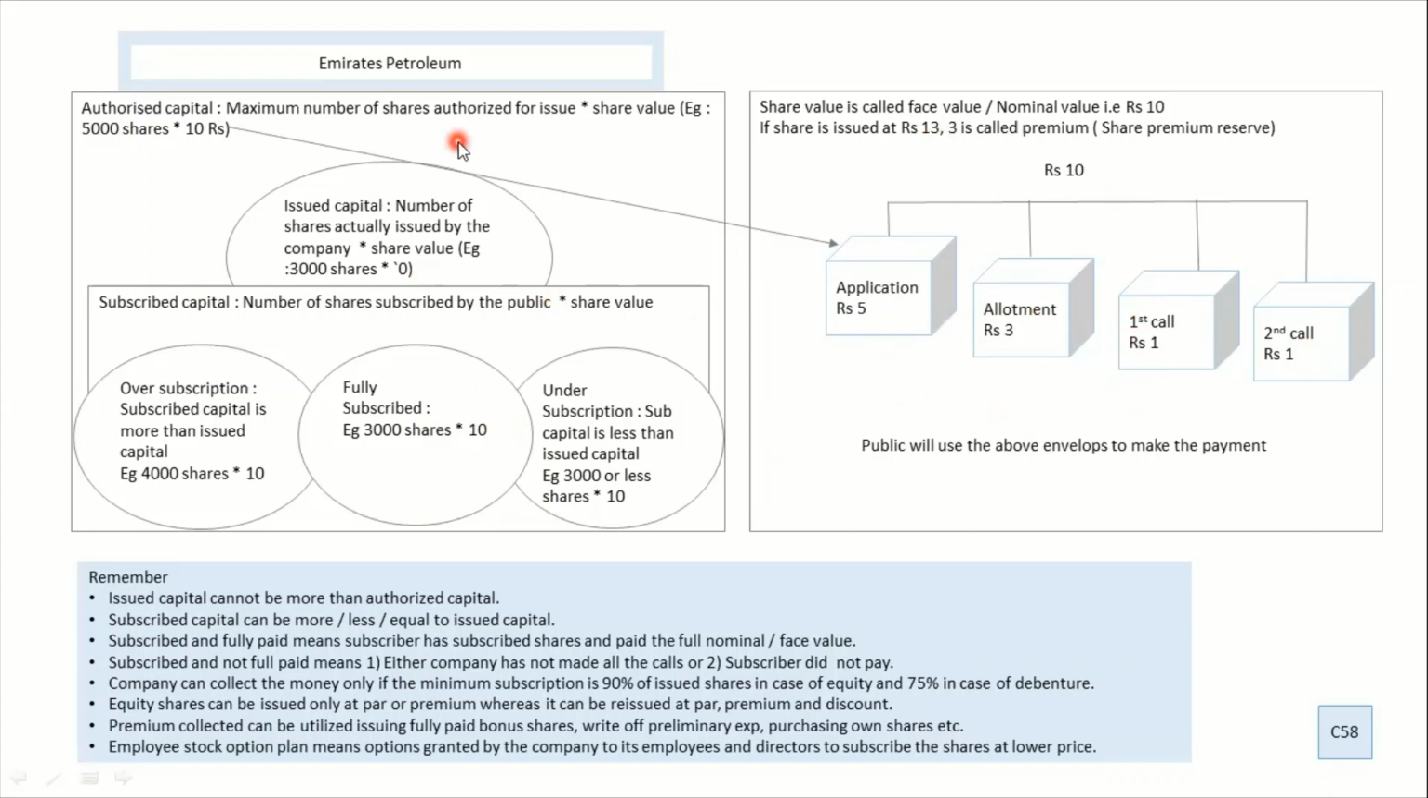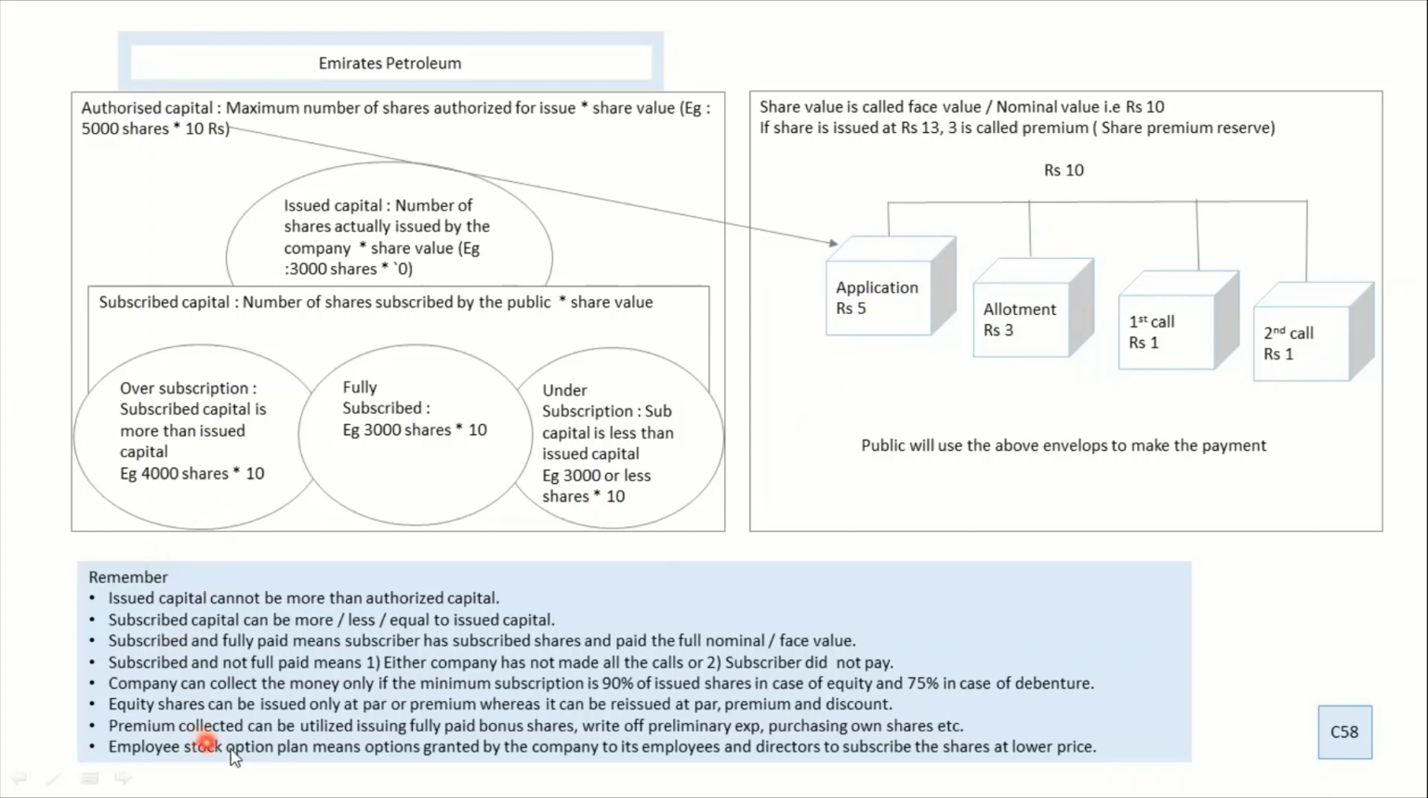So in this PPT slide, what we have to understand is that the public will make the payment using these envelopes, and this is how they make the payment of this 10 rupees. Based on how many shares you have, that decides the amount you will put in this envelope. All right, this is just an image which I want you to understand or keep in your mind.